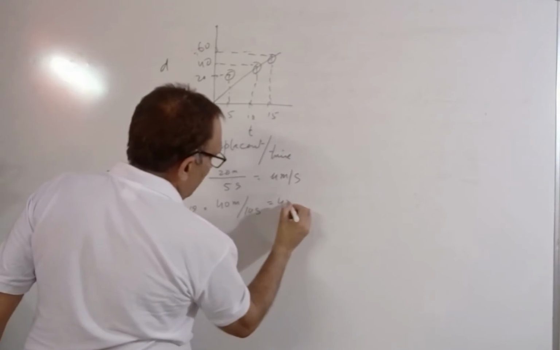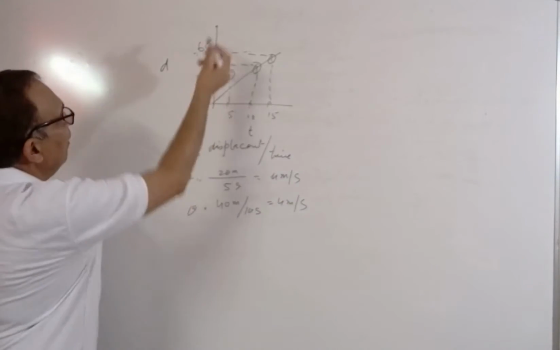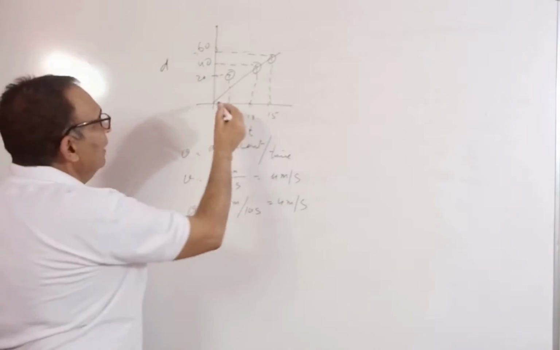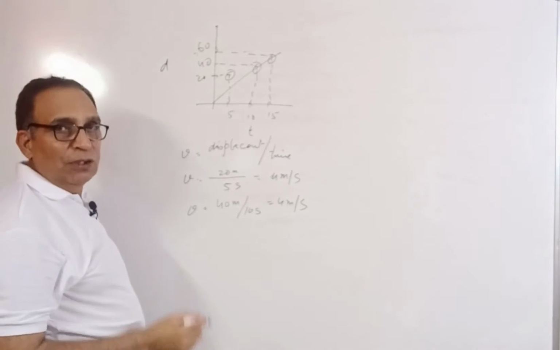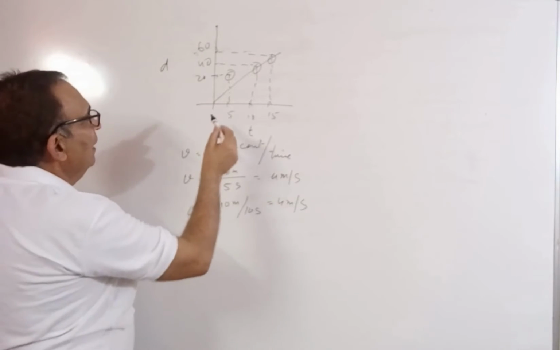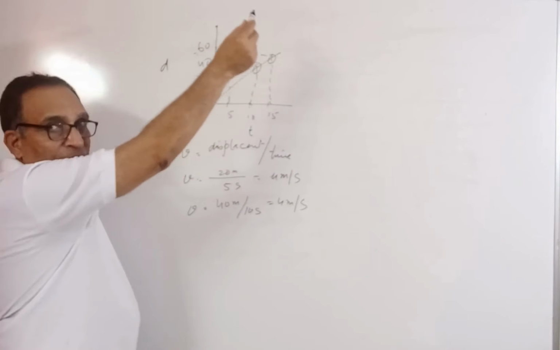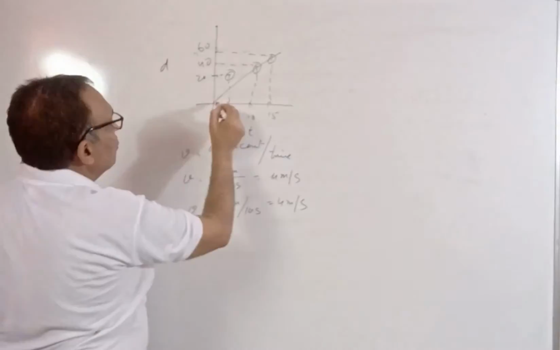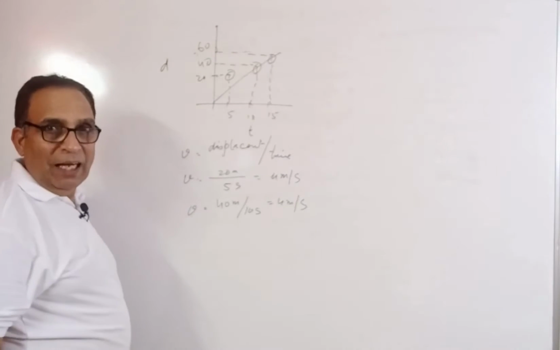So that comes to 4 meters per second. The same way you can take it for 60, and you see the velocity is constant. For the constant velocity or unchanged velocity or uniform velocity, the graph comes to be a straight line. I hope this is clear.